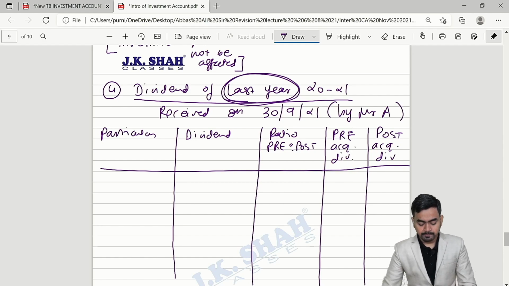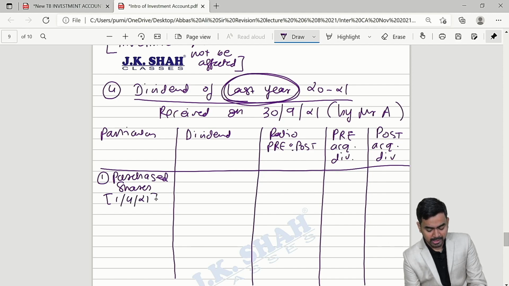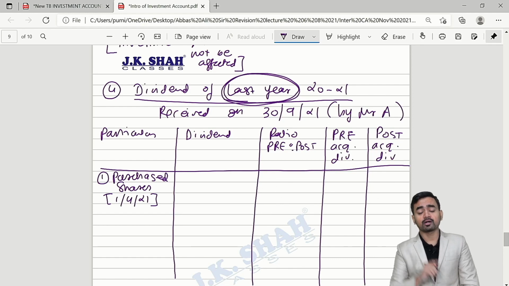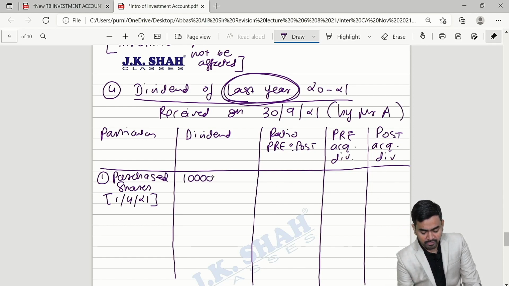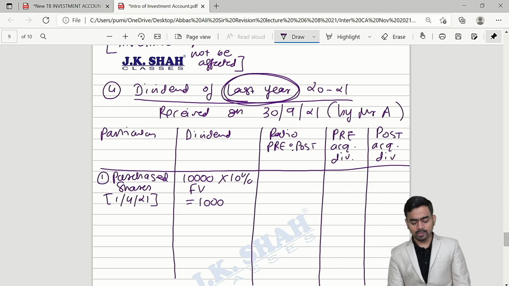Number one, you are having some purchased shares which you had acquired on 1st April 21. How many shares had you acquired? 1000 equity, face value is 10, that is total face value of 10,000. On that the company will pay 10%, which is nothing but 1000. 10,000 into 10%, that is 1000.